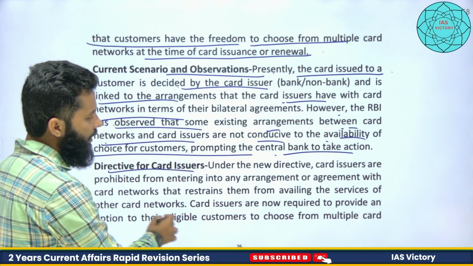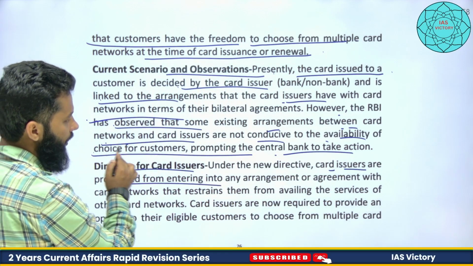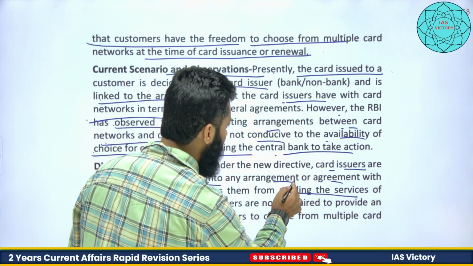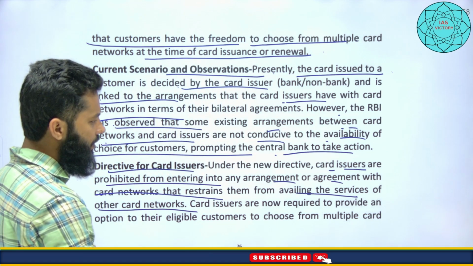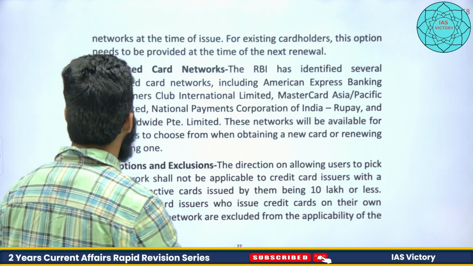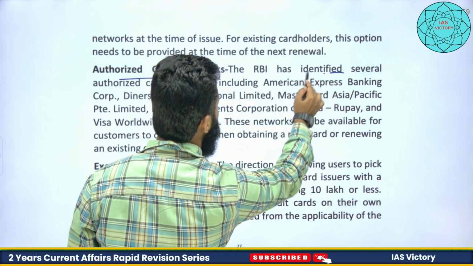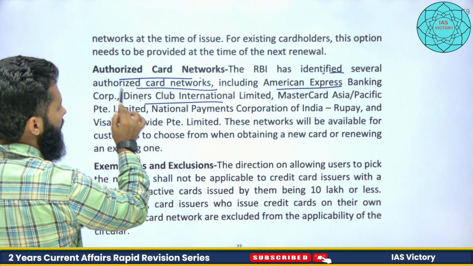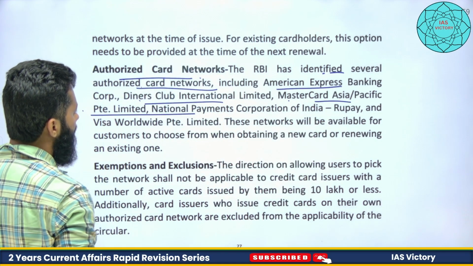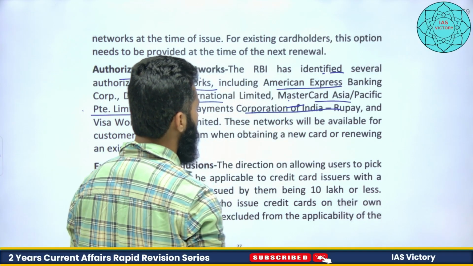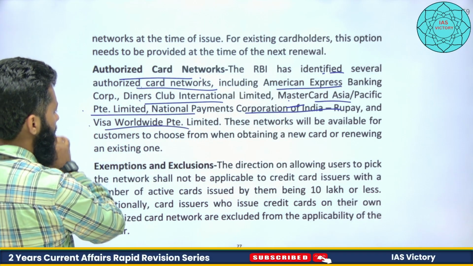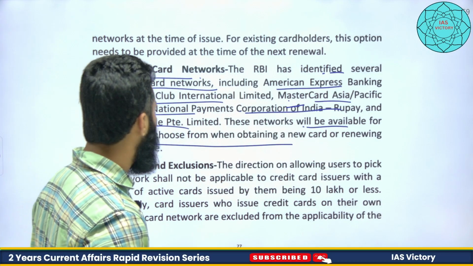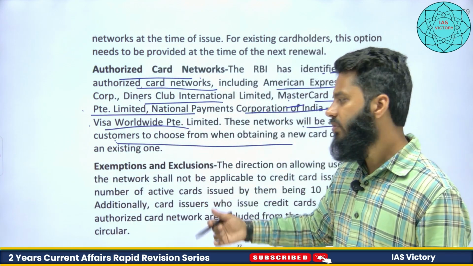The directive for card issuers is that under the new directions, card issuers are prohibited from entering into any arrangements or agreements with the card networks that restrain them from availing the services of other card networks, right? So that is to enhance the options for the customers. The authorized card networks: the RBI has identified several, including American Express Banking Corporation, Diners Club International Limited, MasterCard Asia Pacific Limited, the National Payments Corporation of India, NPCI, which issues the RuPay card, and Visa Worldwide Limited. These networks will be available for customers to choose from when obtaining new cards or renewing existing ones. So these networks will always be available.